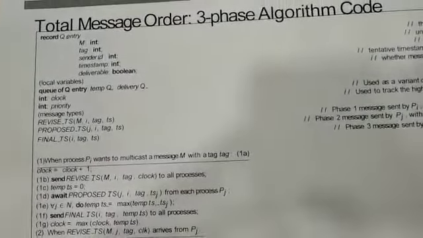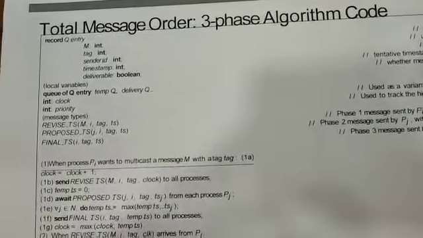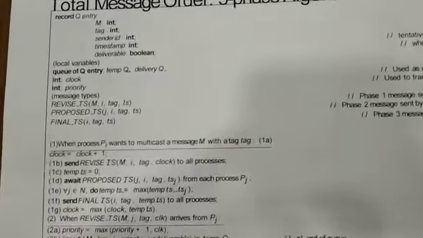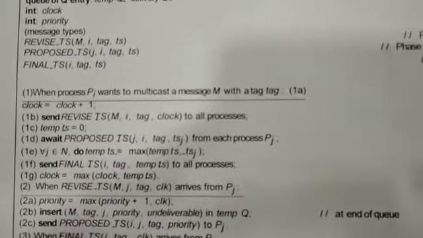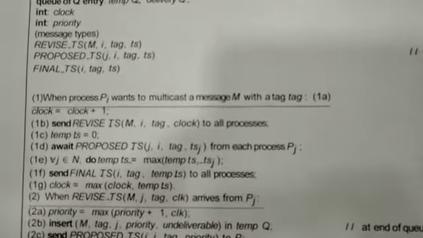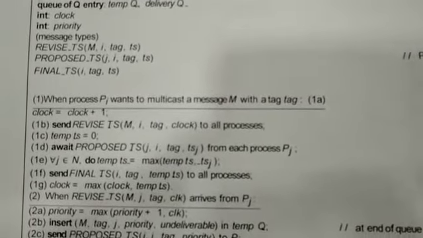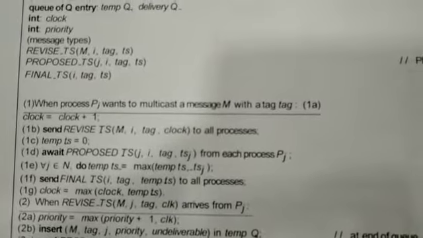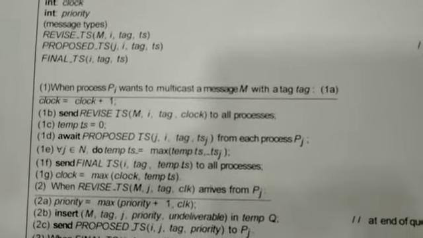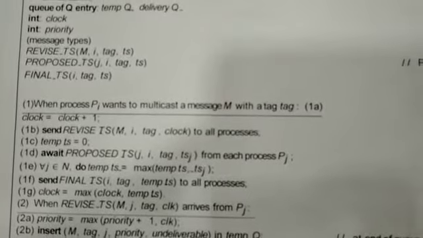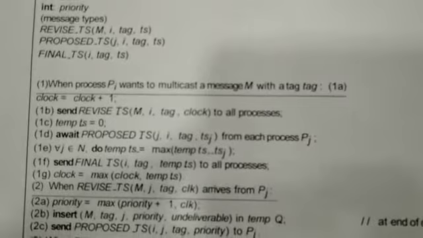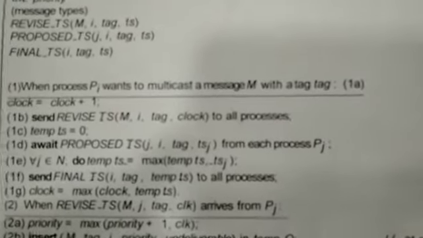Here both the sender and the receiver go through three phases. For example, if the sender wants to multicast a message M with the tag, it can use three primitives: send revised timestamp, await proposed timestamp, then send final timestamp. These three are the primitives.